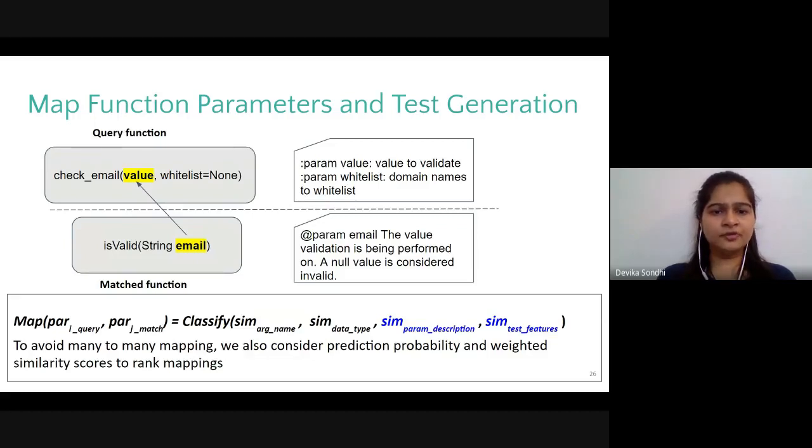Metallicus uses four features to map these arguments by classifying the closest mappings. These features are the parameter's name, its data type, its description, and the test features obtained by the previous component.